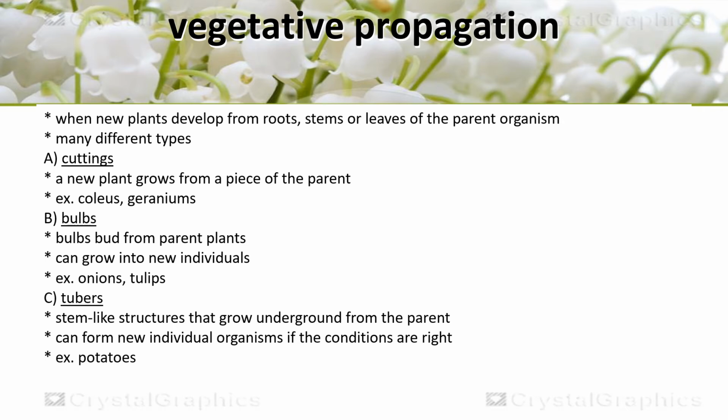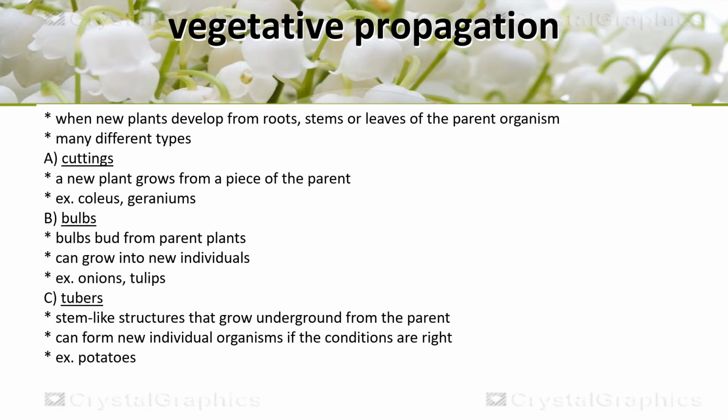A cutting is any piece of the plant that is taken from the parent plant, and it has the ability to develop into a new individual. Geranium and coleus vegetatively propagate through cuttings.